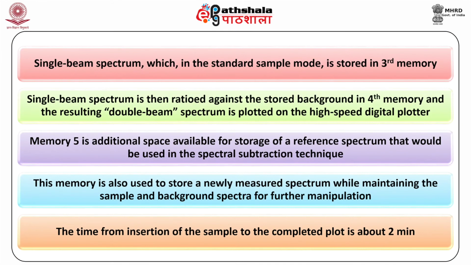This single beam spectrum is then ratioed against the stored background in a fourth memory, and the resulting double beam spectrum is plotted on the high speed digital plotter. Memory 5 is additional space available for storage of a reference spectrum that would be used in the spectral subtraction technique. This memory is also used to store a newly measured spectrum while maintaining the sample and the background spectra for further manipulation. The time from insertion of the sample to the completed plot is about 2 minutes.